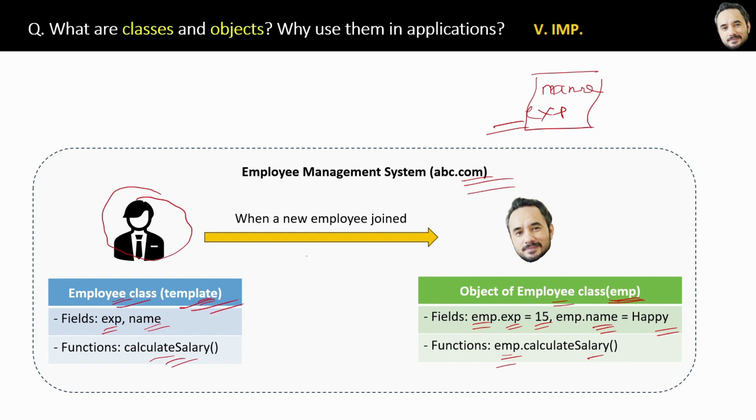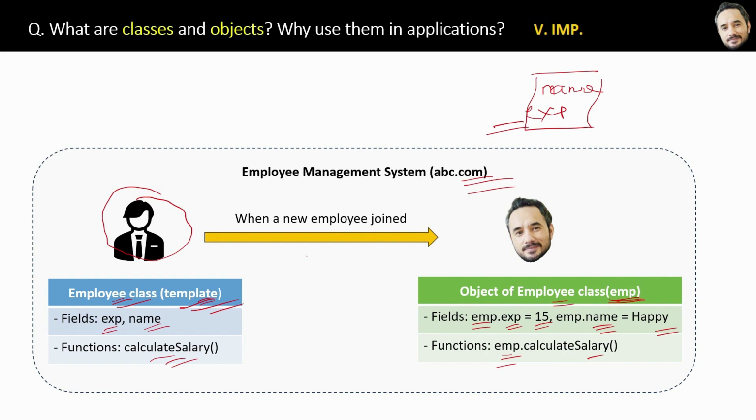Now you might ask, we can fill out the forms without templates also, on blank papers in hard copy. Similarly, we can create an application without classes. Okay, that is functional programming. But without a proper template, some candidates can miss writing their name, some can miss writing their age, experience.